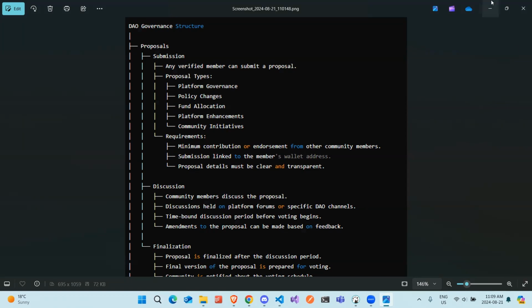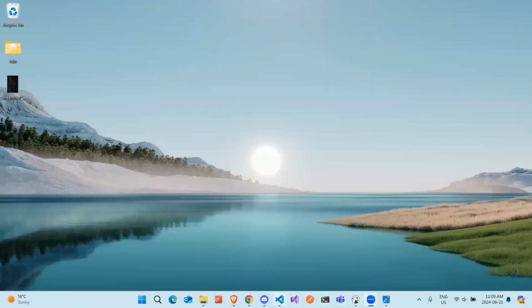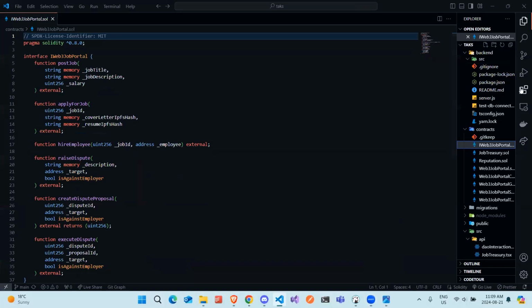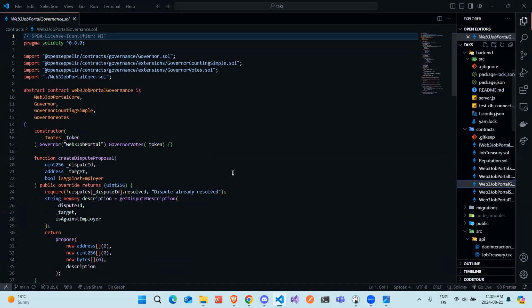So a small amount of stake needs to be there. And as I'm using OpenZeppelin's governor contracts, it's pre-audited, so it's really helpful for our proposals to be submitted, and less prone to errors and hacks.